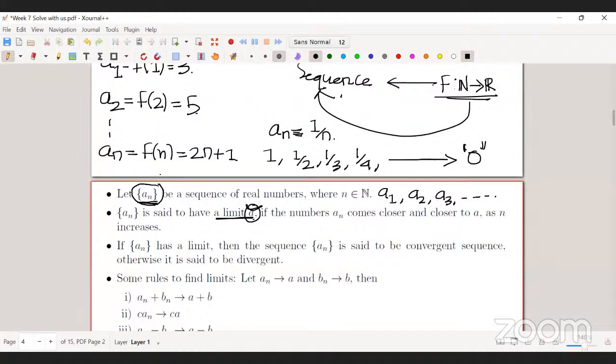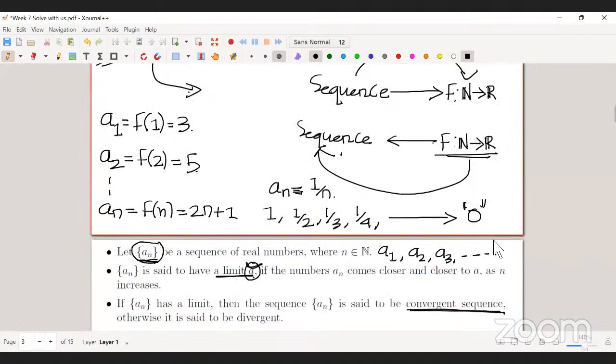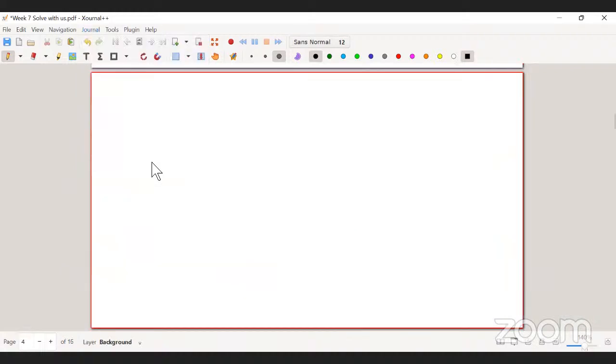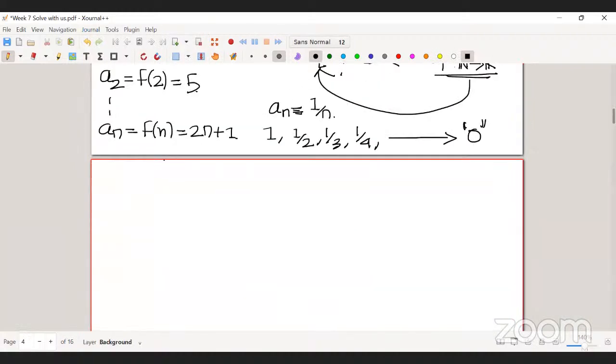If the sequence an has a limit, then I can say that the sequence an is a convergent sequence. For example, if you consider this sequence an, which is 1 by n, it has a limit, right? This converges to 0. That's why I can say that this sequence is convergent.